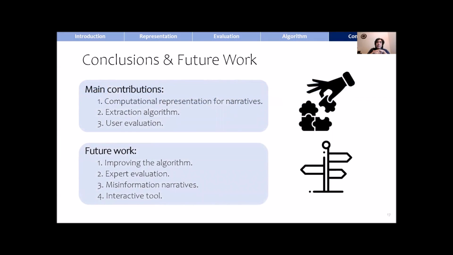In summary, our main contributions are a computational representation for narratives, an extraction algorithm, and the user evaluation. Our future work will focus on improving the algorithm, evaluating the maps with experts, applying these maps to fake news and misinformation narratives, and creating an interactive tool to explore these maps.